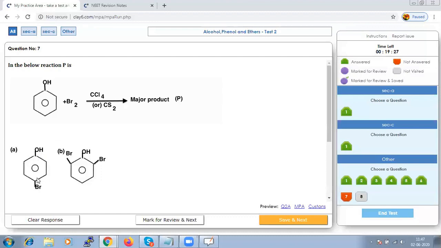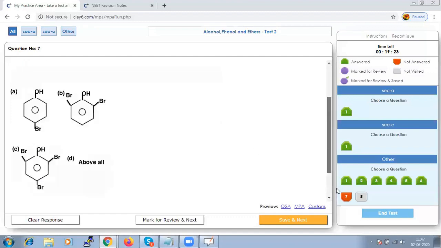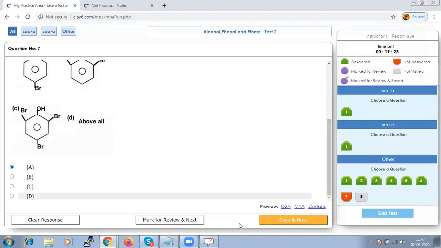So option A should be your major product. Let us save that and go to the next.